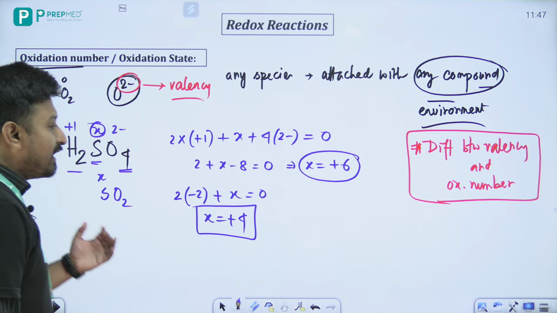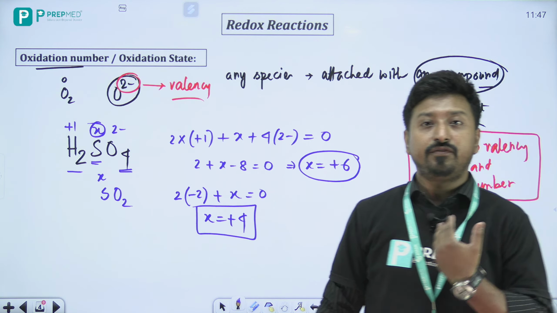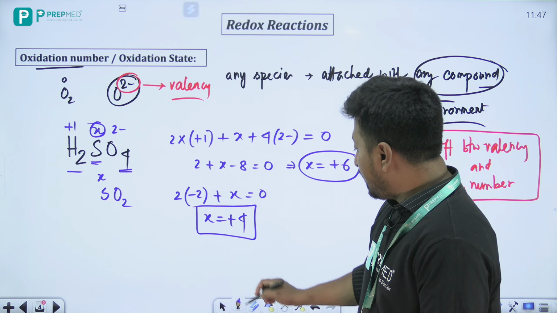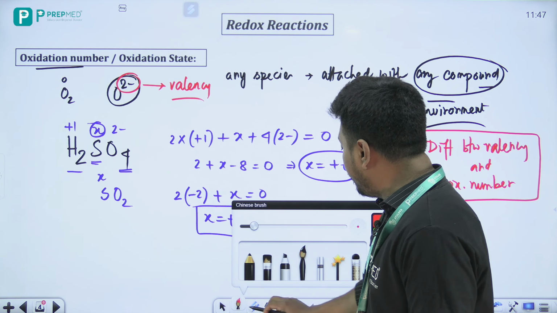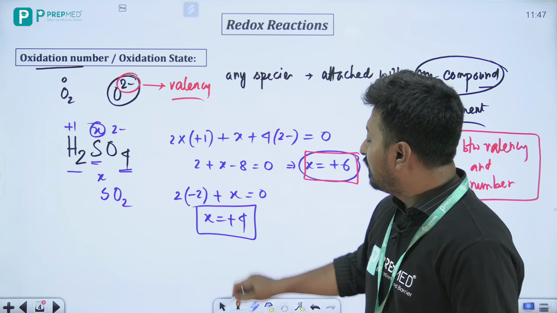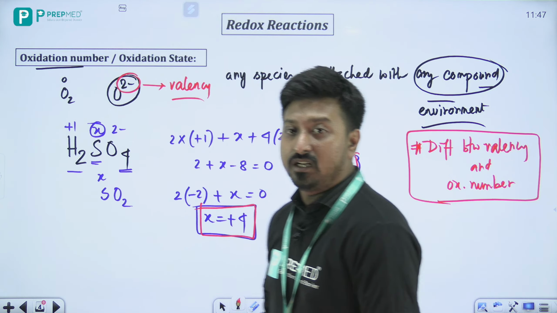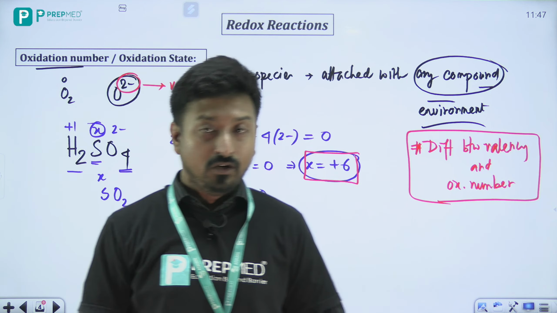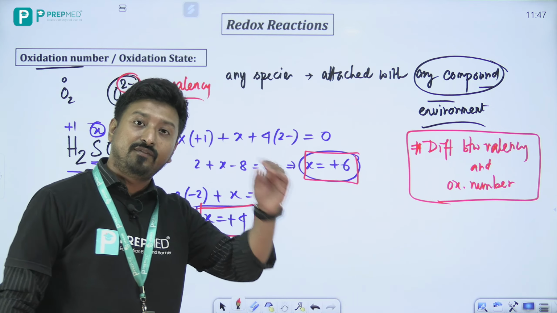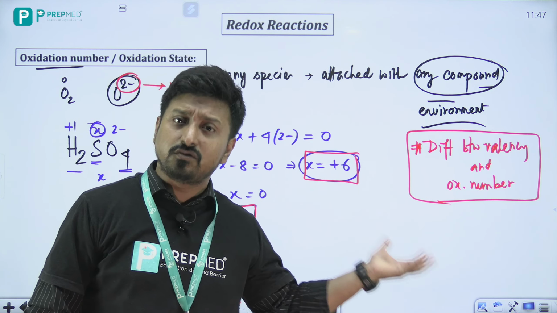You can see two different compounds of sulfur: in one case sulfur has oxidation state plus 6, whereas in sulfur dioxide the oxidation state of sulfur is plus 4. Got it? So depending on the different environments, the sulfur changes, and that's true.